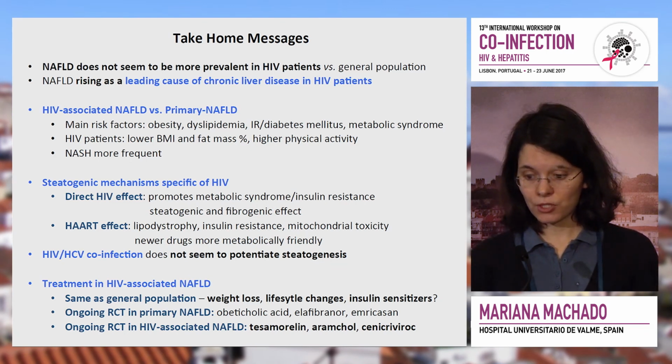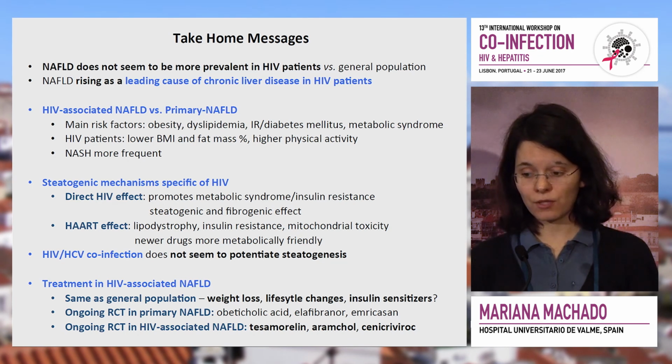So as take-home messages, NAFLD does not seem to be more prevalent in HIV patients as compared to the general population, but it is rising as a leading cause of chronic liver disease in HIV patients. In HIV-associated NAFLD, as compared to primary NAFLD, the main risk factors are more or less the same. However, HIV patients do tend to have lower BMI, lower fat mass and higher physical activity, and more aggressive disease with more frequent NASH does occur in HIV patients. So that suggests direct steatogenic mechanisms related to HIV and to ART therapy.